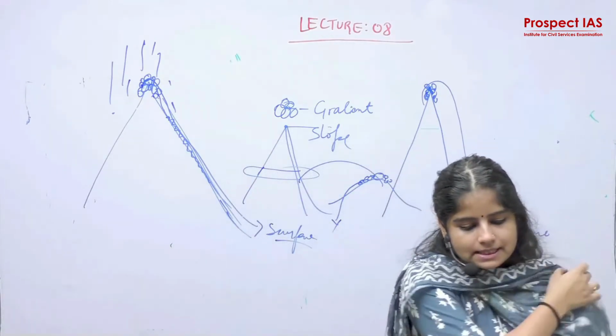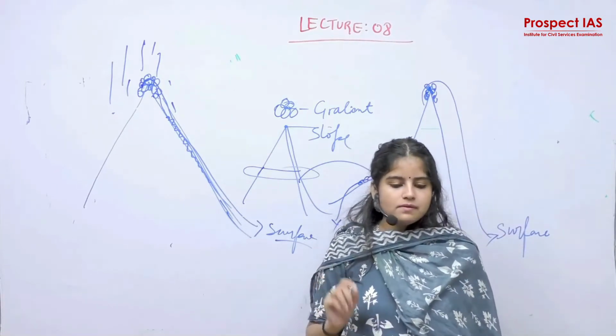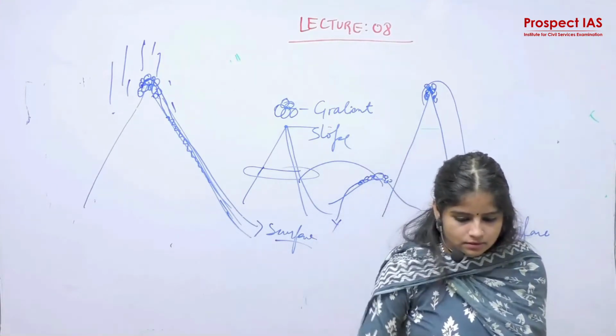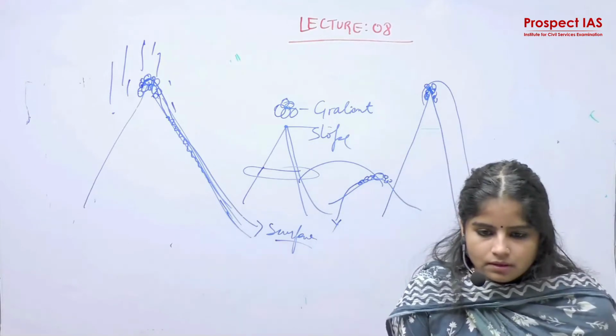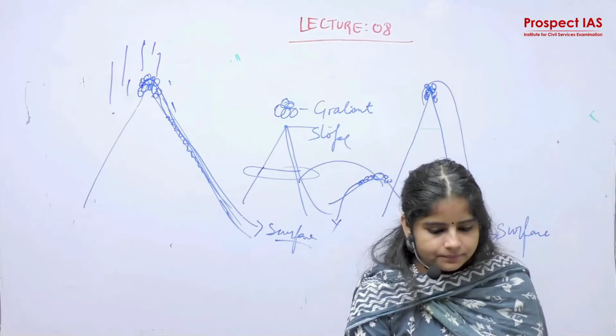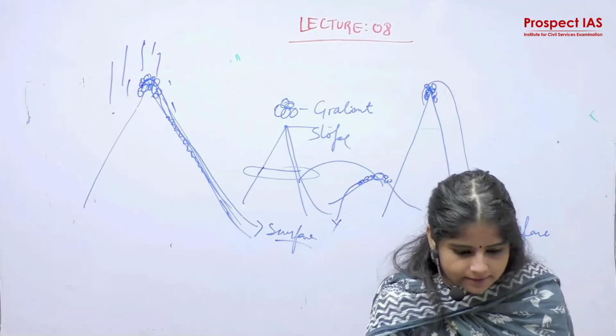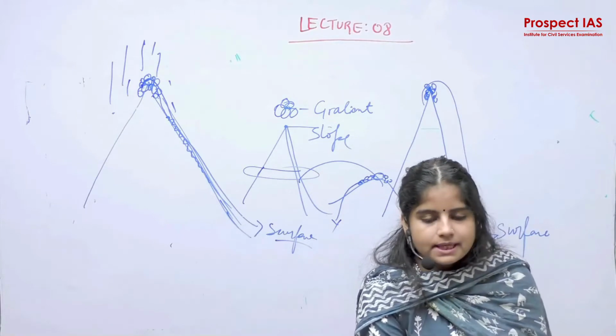Now sixth is your occurrence of earthquakes, or volcanic explosion, or chemical reaction.